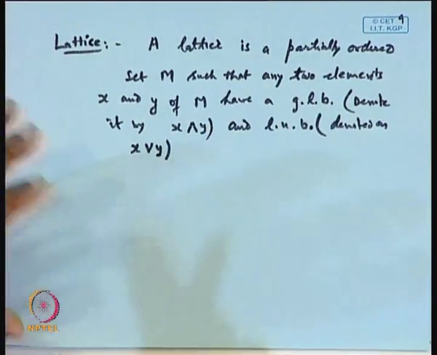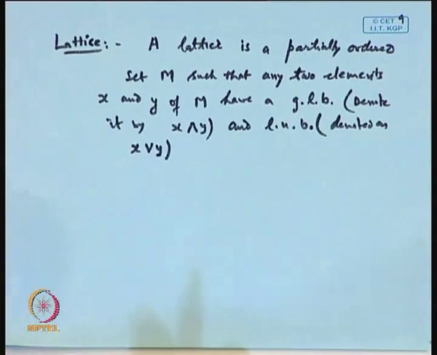So, a lattice is a partially ordered set in which if we take any two elements, then the meet and join must be elements of M. Then such a partially ordered set is called a lattice.